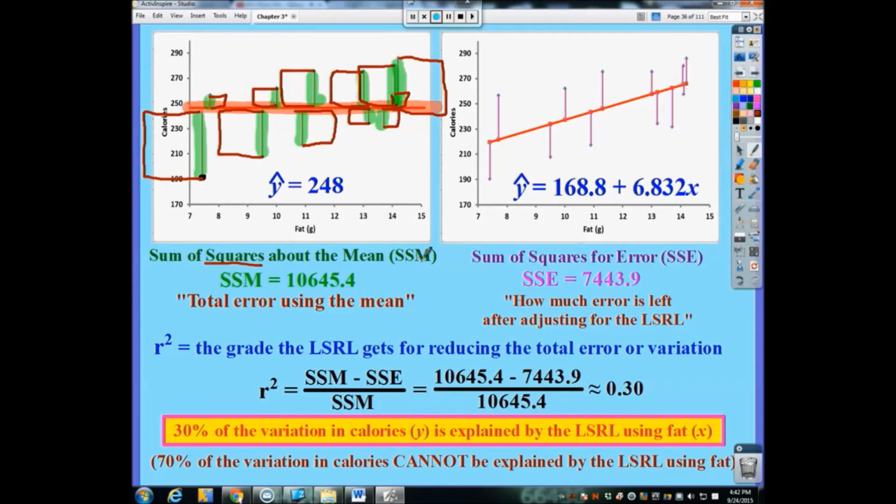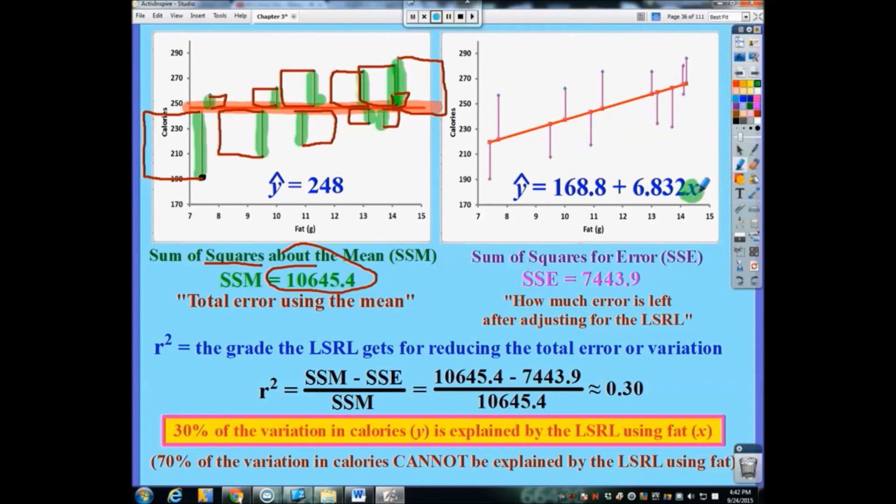So there's this thing called the SSM. It is the sum of the squares of the mean. If I were to take all these residuals and square them, literally make them squares, and add together all of those areas, this is what the area would be, and that's the total error using purely the mean of 248 for all of those candy bars. Well, if I were to actually do the LSRL, the line of best fit, here's what the equation of that line would be. It'd be 168.8 plus 6.832 times x.